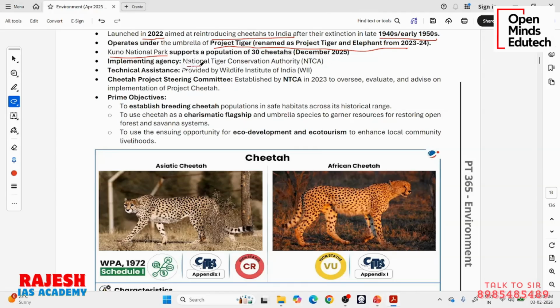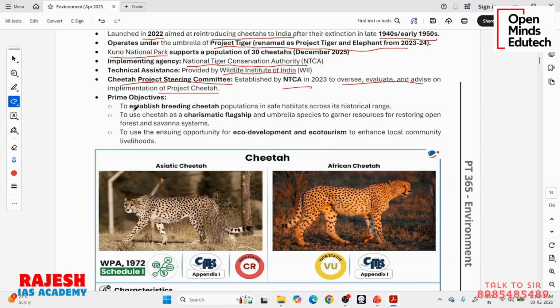What is the implementing agency? The National Tiger Conservation Authority, formed under the Wildlife Protection Act, is the agency that will provide the technical assistance and knowledge: how to manage tigers, what the behavior of the tigers is, how close you can go, how close you cannot go. All of these are given by the Wildlife Institute of India. Then there is the Cheetah Project Steering Committee. The National Tiger Conservation Authority established a special committee to oversee, evaluate and advise on implementation of Project Cheetah.